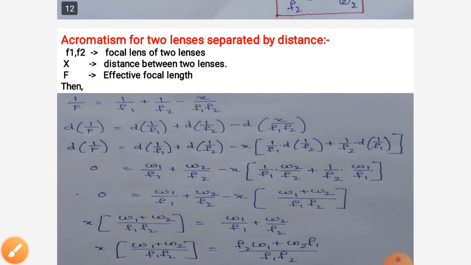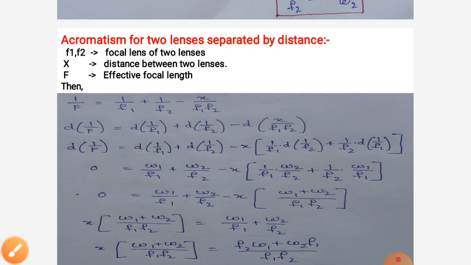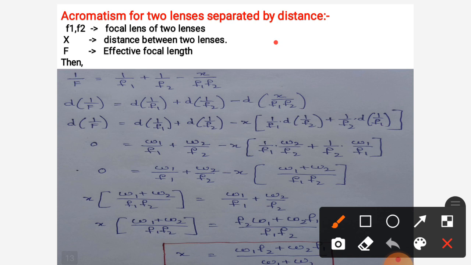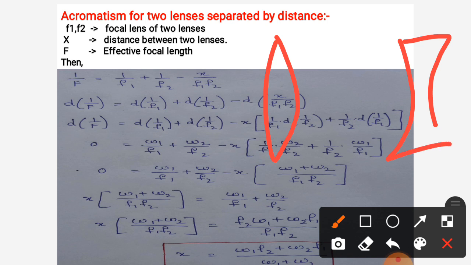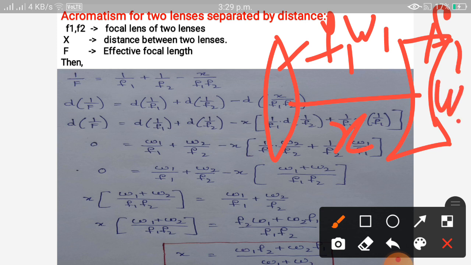And the second case, achromatism for two lenses separated by a distance. For the effective focal length, we already know that 1 by F is equal to 1 by f1 plus 1 by f2 minus x by f1 f2. Here f1 is a convex lens and the other is a concave lens. The separation between these two is x, having focal length f1 and dispersive power omega 1, and focal length f2 and dispersive power omega 2.